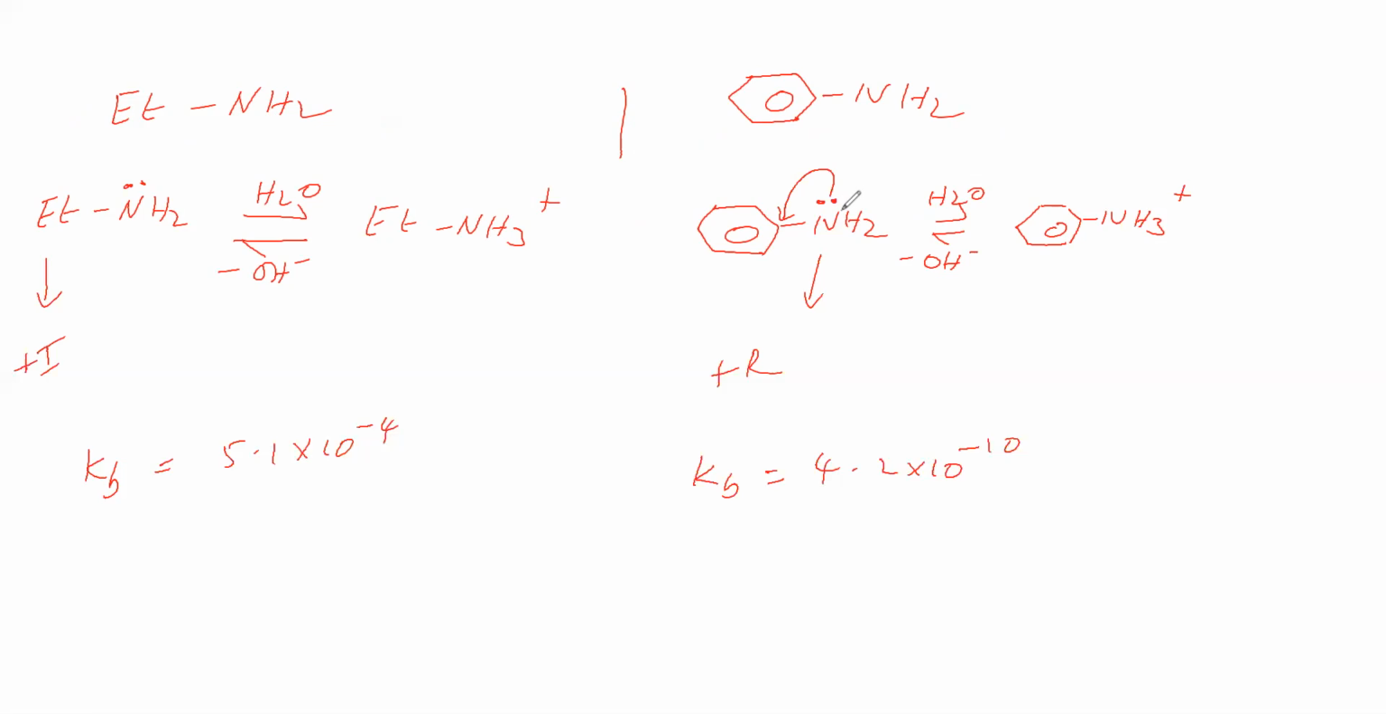Next point we will take. Para amino toluene we will take, with CH3 and here NH2, and aniline we will take. So how the basic strength will be, that we will see. Here it is aniline, here also aniline. Both cases aniline only. But here, at the para position, a methyl group is present.